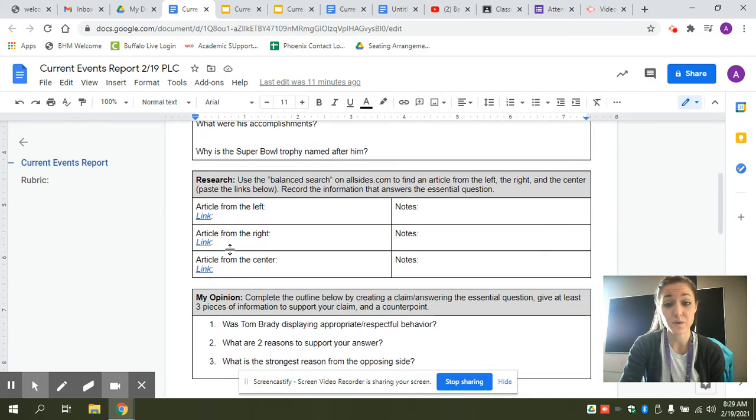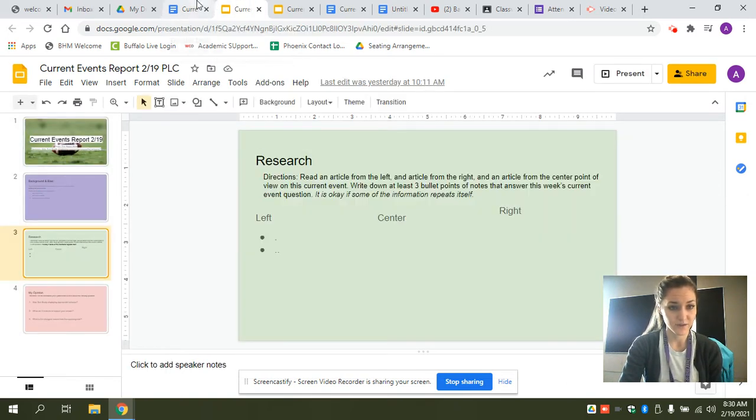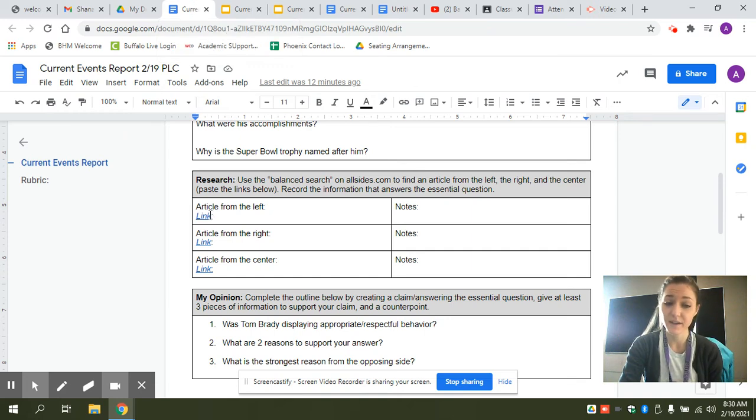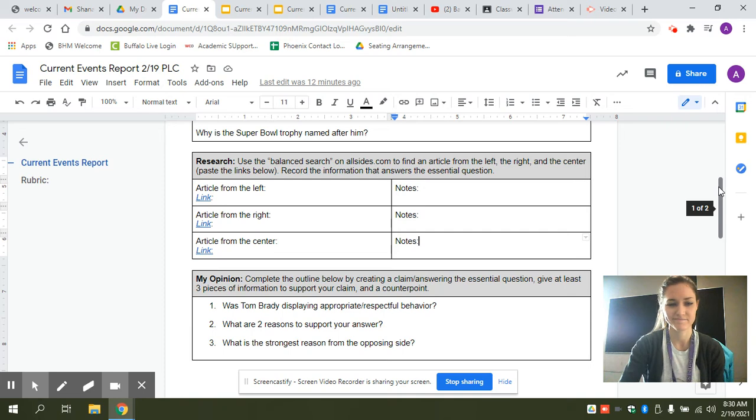And then on this research table, this looks a little scary, but it's the same thing as the current event Google Slides version. I have a link to the article from the left, a link to the article from the right, and a link to the article from the center right in that Google Doc. Click on the link, read the article, take your notes from the perspective of the left, right, and center on this current event. So how they view that current event. Oh, I forgot my hand movement.